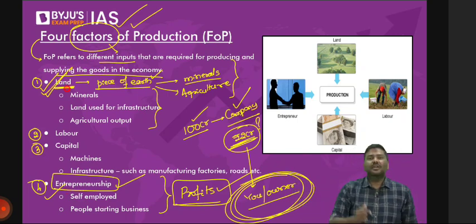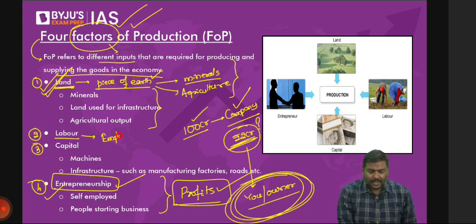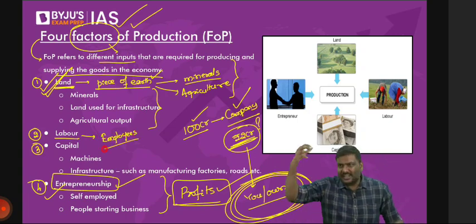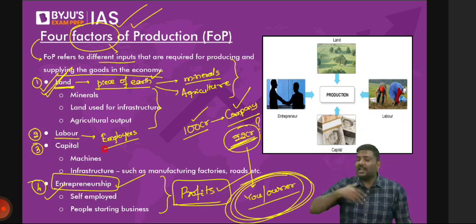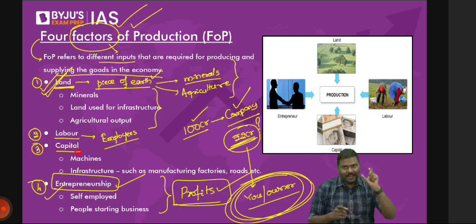That is land. Come to the next factor here, labor. What is labor? It is employees. Simple. Labor is nothing but people who will be hired by the companies, and it is these people who will produce goods and services or will help in producing goods and services. That is one more resource. And finally, capital. The final factor of production is capital.